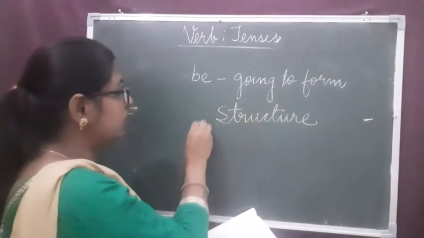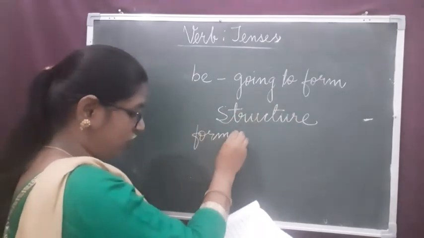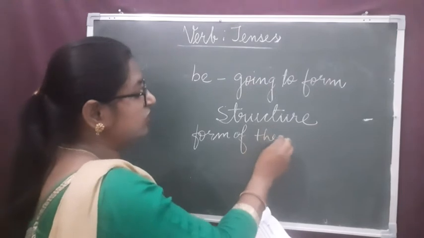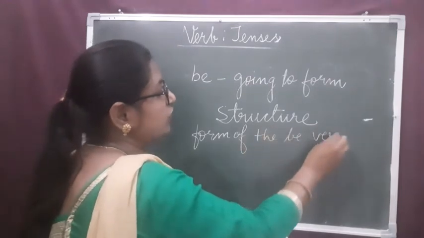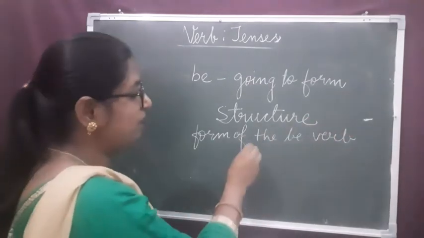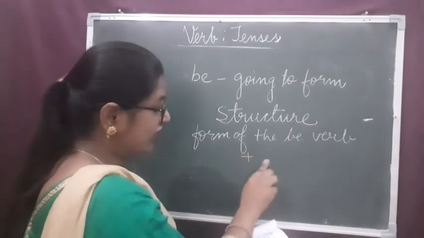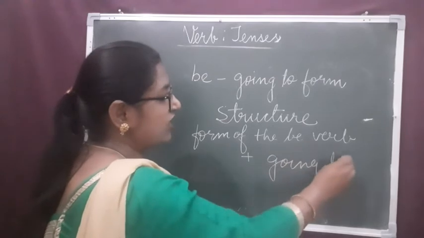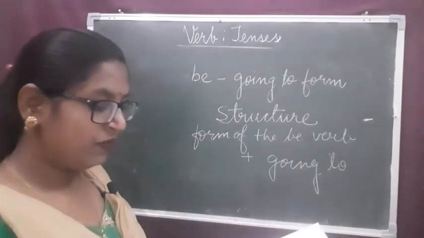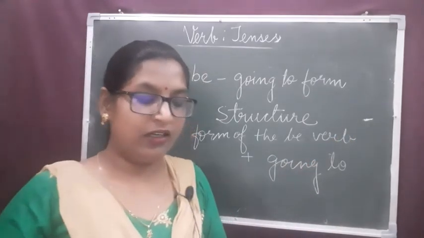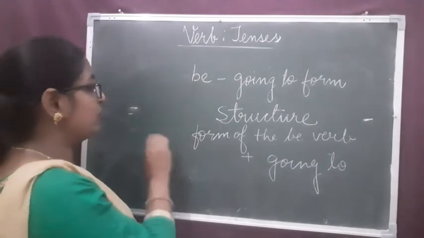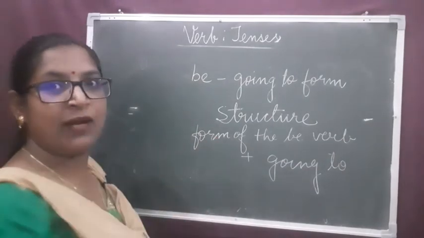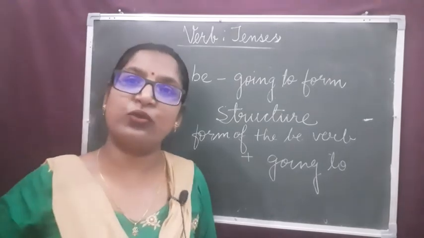We use a form of the be verb plus going to. What are the forms of be verbs? Here we use is, am, are. I am going to do that.